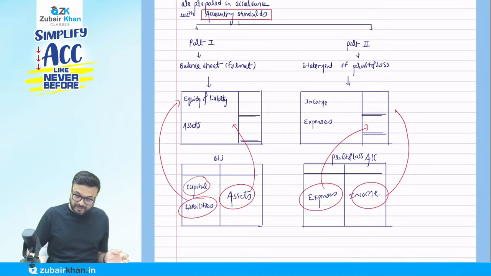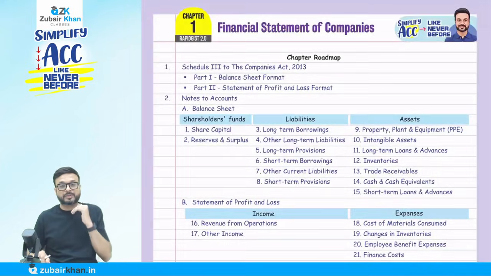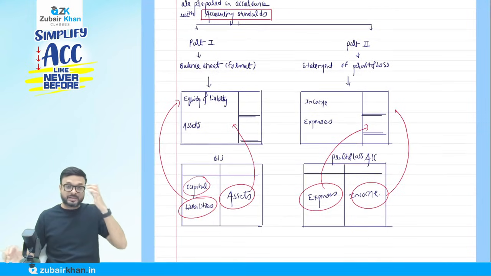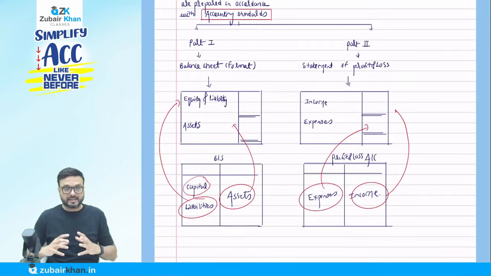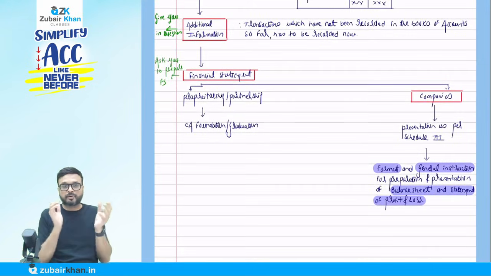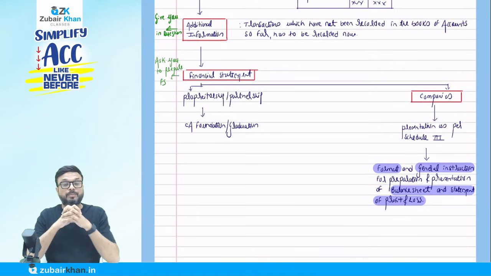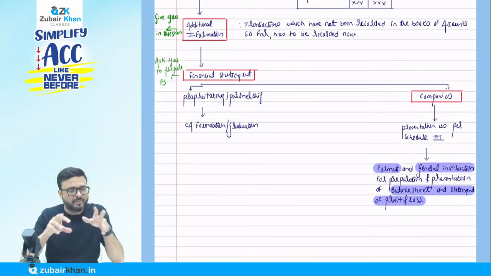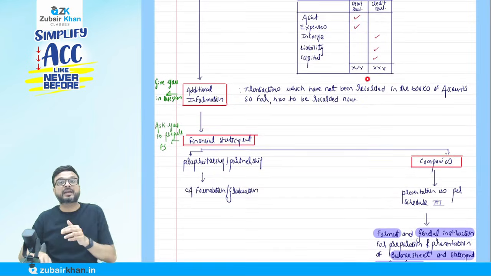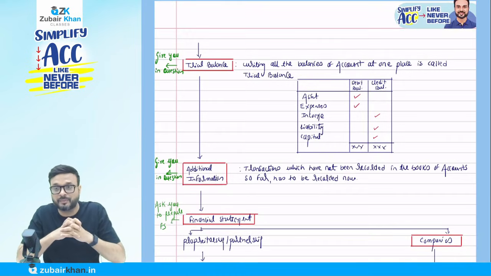This is Schedule 3 at the inter level. Obviously, I will discuss in detail how we prepare the financial statements as per Schedule 3. But what is more important now is that we understand the cycle, this accounting cycle, at the end of which the financial statement is going to come and we are going to prepare it. I have not yet come to the financial statement. Again and again I will come back to this slide to give the reference in this chapter, the financial statements of company chapter.